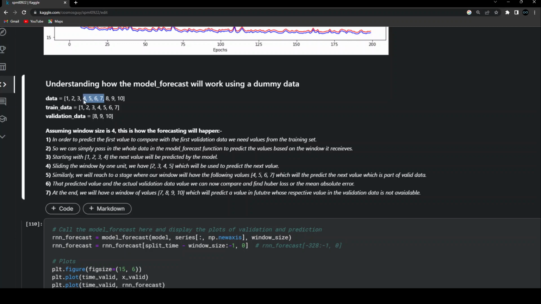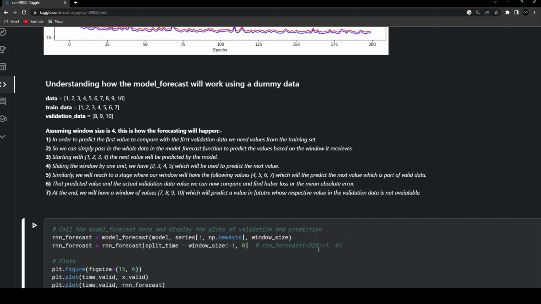So now I'm going to go to that particular point and then use these inputs, and whatever is the next value, that value is what will be compared with the validation data set. So that's exactly what is happening over here. But just in case it's confusing, the basic idea, as I just explained, is that we are considering the last 328 data points, and then just removing the last one.